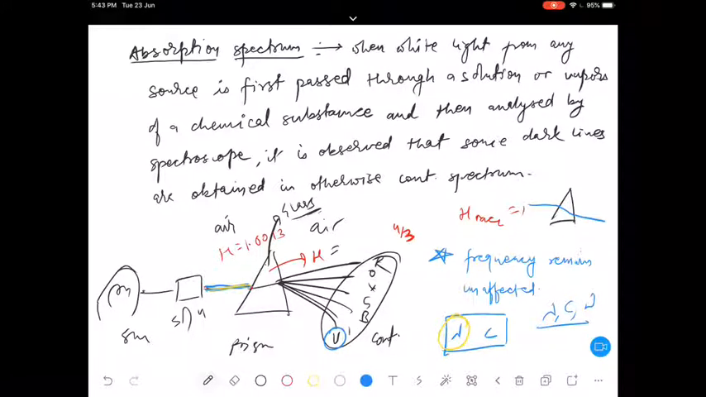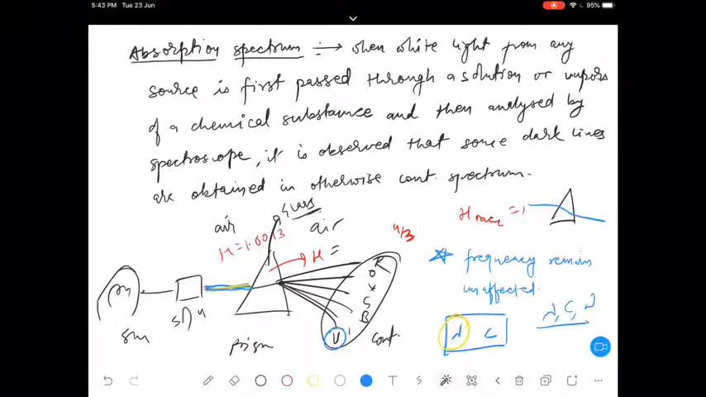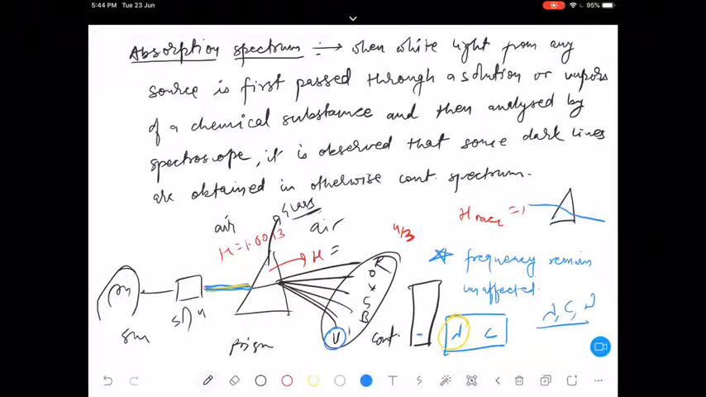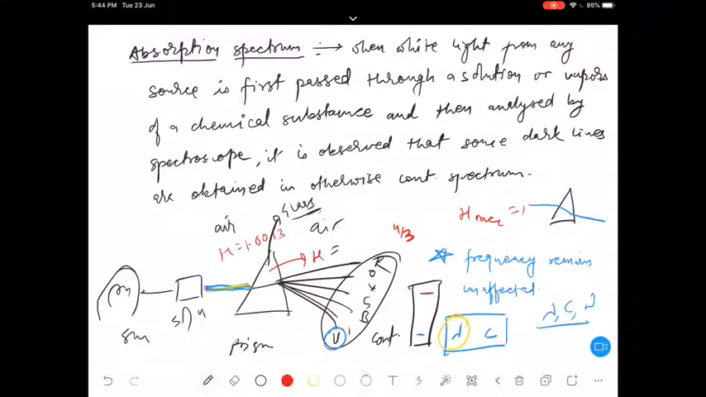This violet light will get deflected to the largest extent. So initially they were mixed with each other, there was no path difference, but here, as the violet light gets deflected by the maximum extent, it will be obtained on that particular screen. If you take this screen, violet light will come here, and red light will get deflected by a lesser extent.